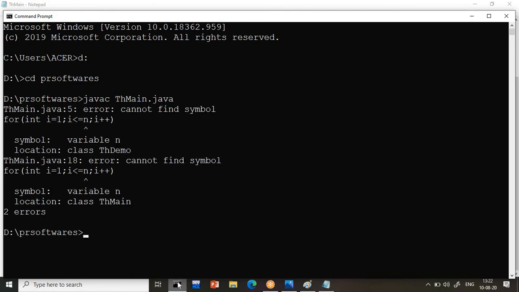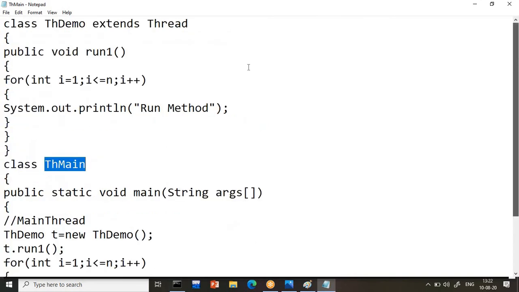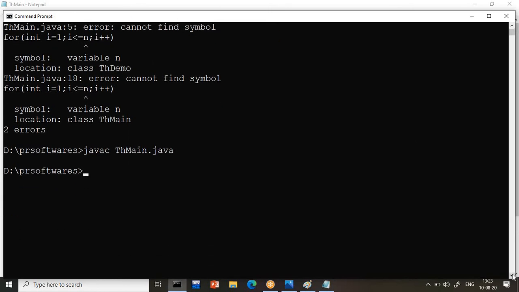And just see, okay, I did not declare the variable n. So what I will do is, instead of n I will write 10, because I don't want that value right now. Rest everything is okay. It is executed. Then next we'll compile the program.